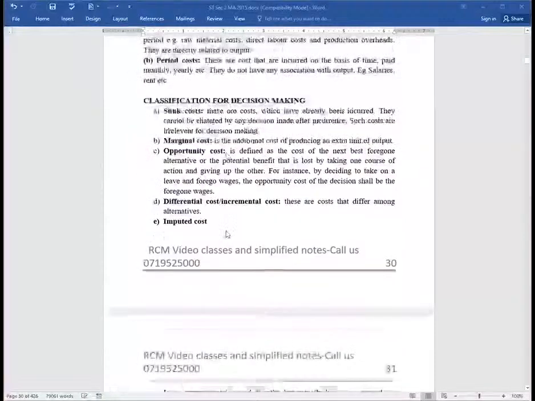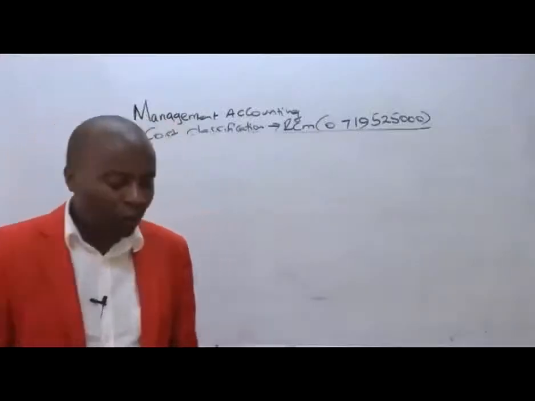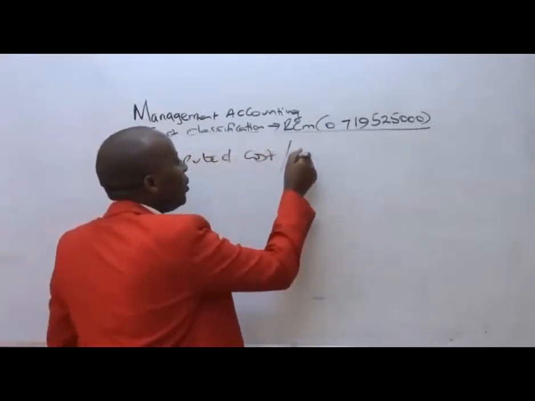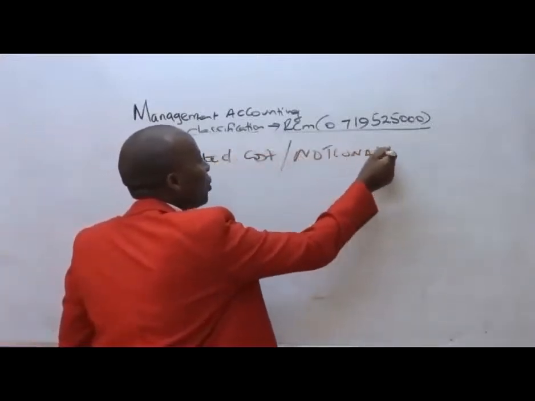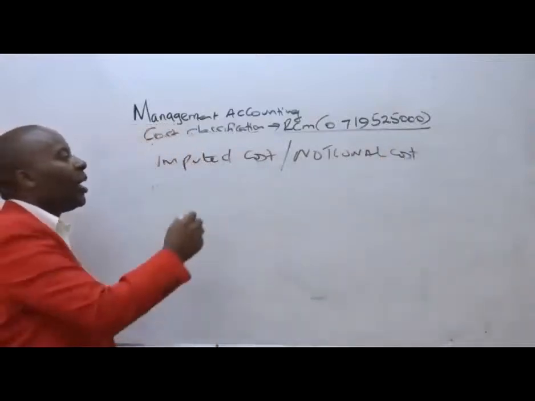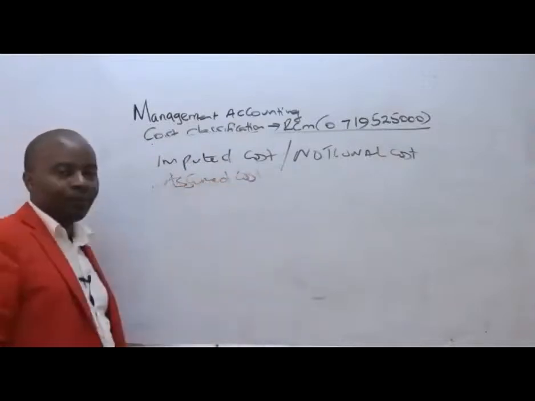And then we have the imputed cost. Imputed is another word for notional. Imputed cost is a notional cost, and a notional cost basically is an assumed cost.